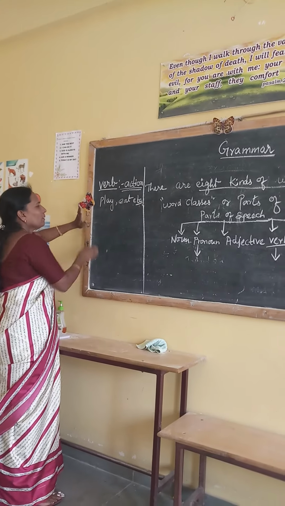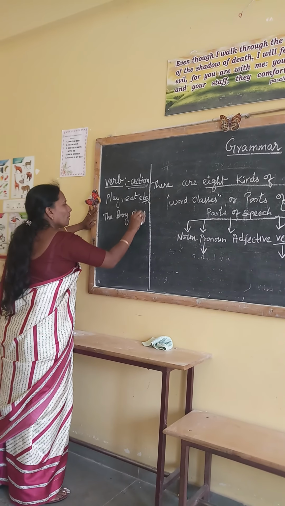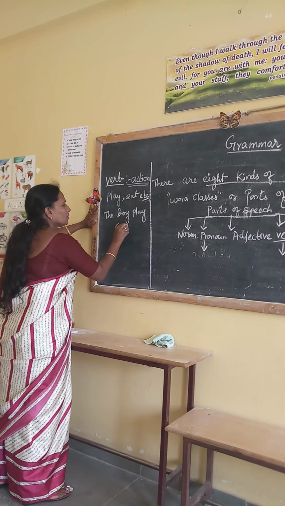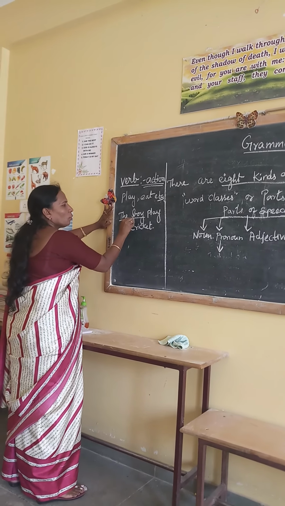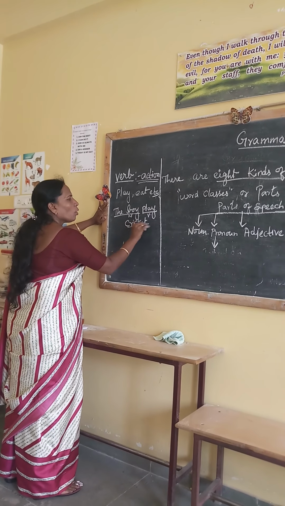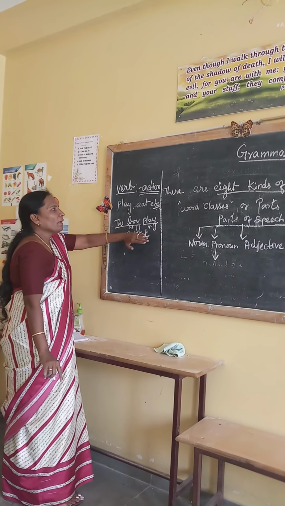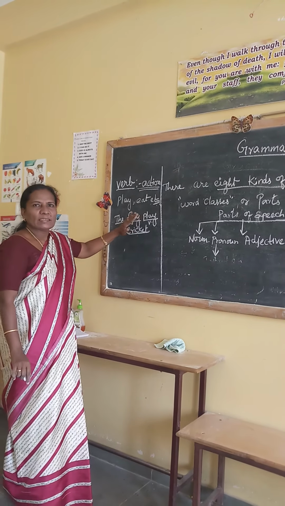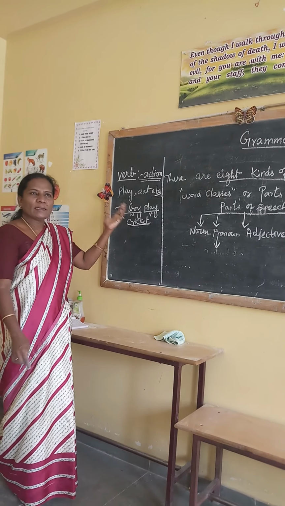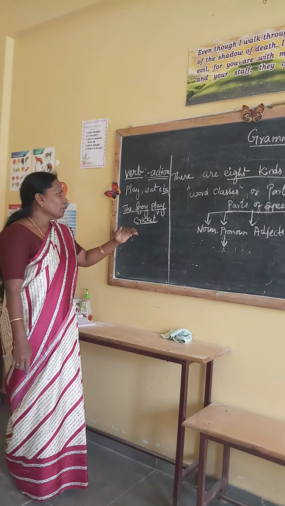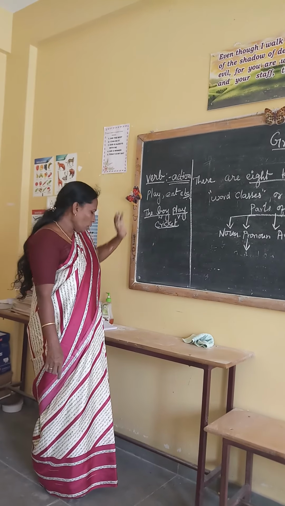The boy plays cricket. The boy is a noun, and play is a verb, the action word. The teacher is teaching; teaching is an action word. The students are writing; writing is an action word. The girl is singing; singing is a verb, an action word. What the subject is doing is called an action word.